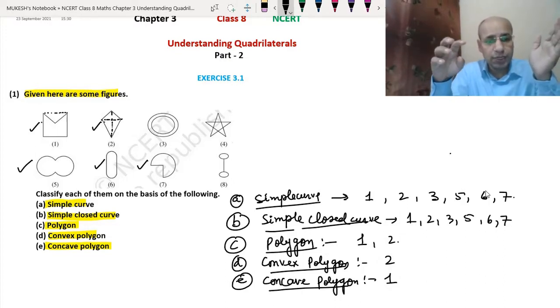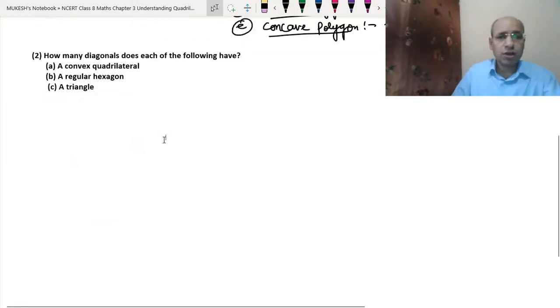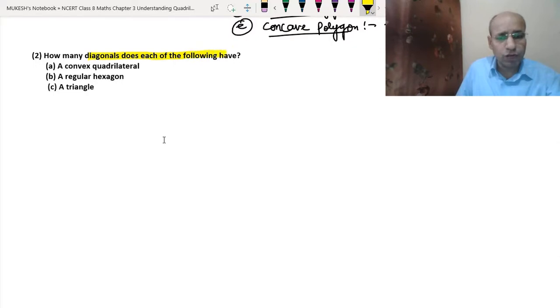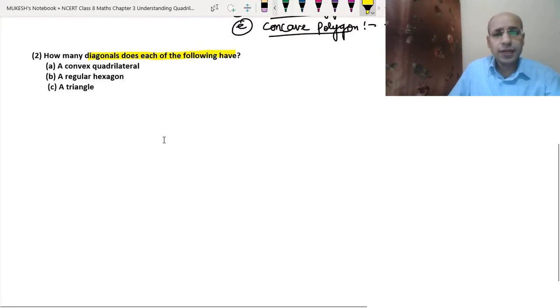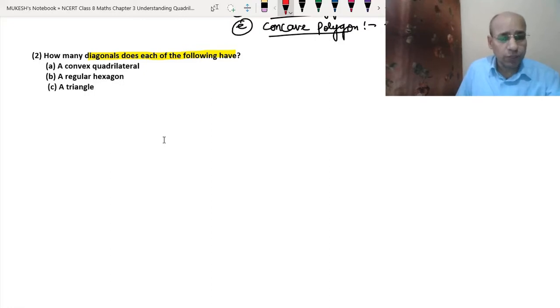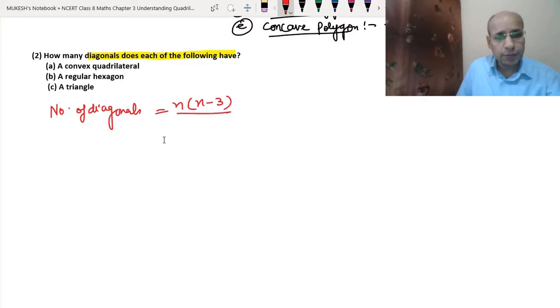Now let's do the second question. The question is: how many diagonals does each of the following have? If you remember the formula, yesterday I told you the formula for the number of diagonals. So what was the formula? The number of diagonals is equal to n(n minus 3) divided by 2. This is the number of diagonals that we can calculate.